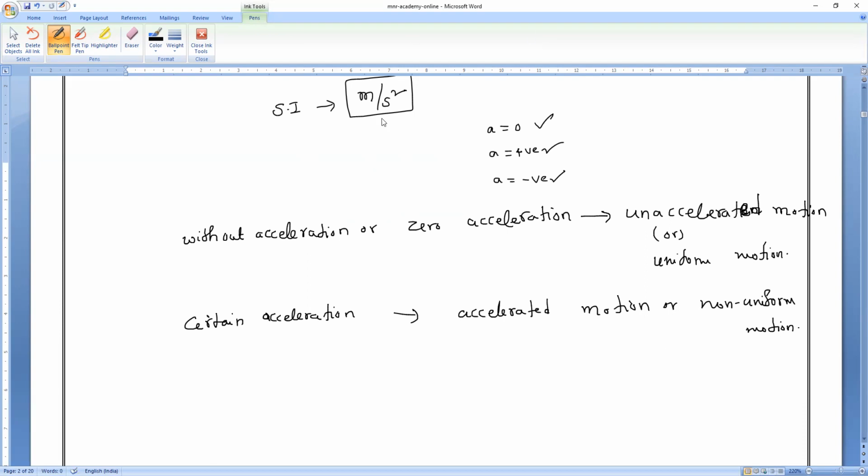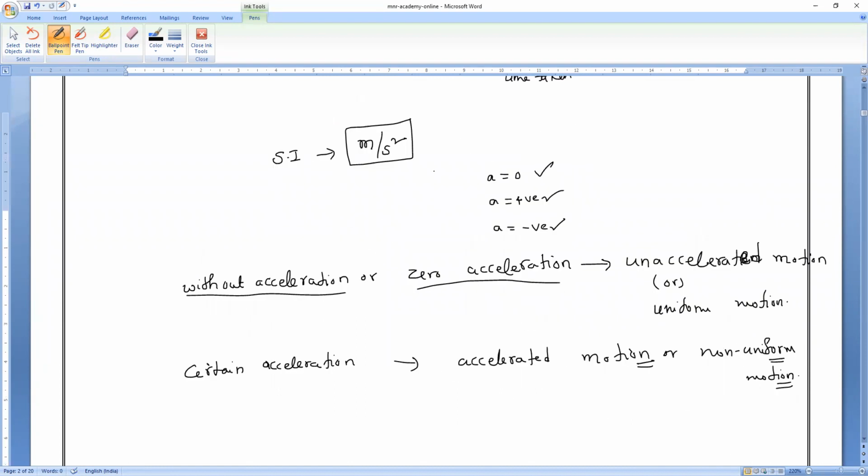Last class you wrote these two statements. Verify it. Keep it in mind: without acceleration or zero acceleration, the body is said to be in uniform motion or unaccelerated motion. If it has certain acceleration, either positive or negative, the body is said to be in accelerated motion, which is non-uniform motion. Is everything clear?